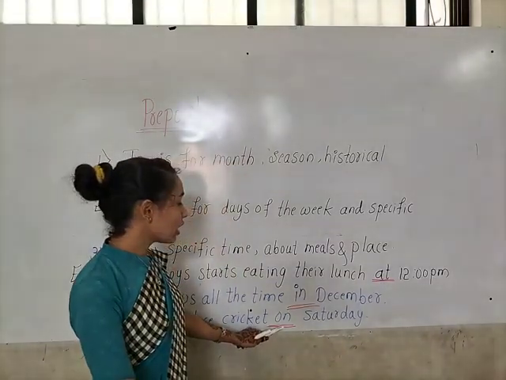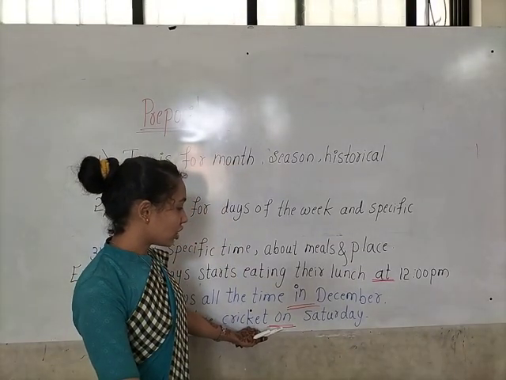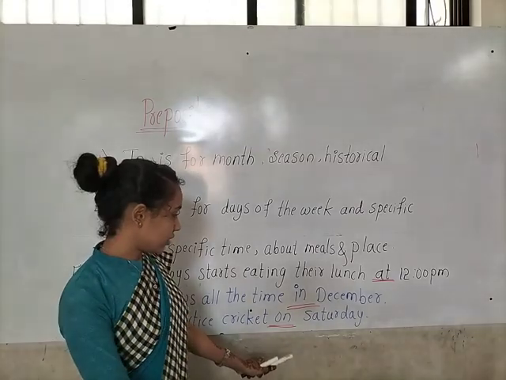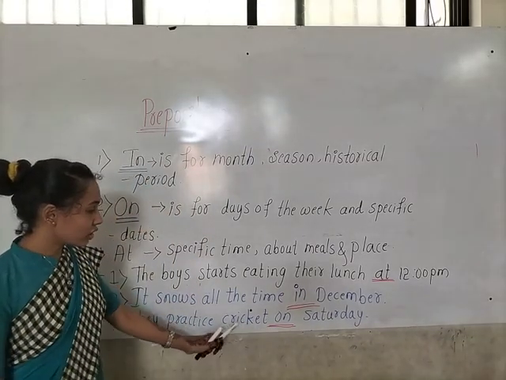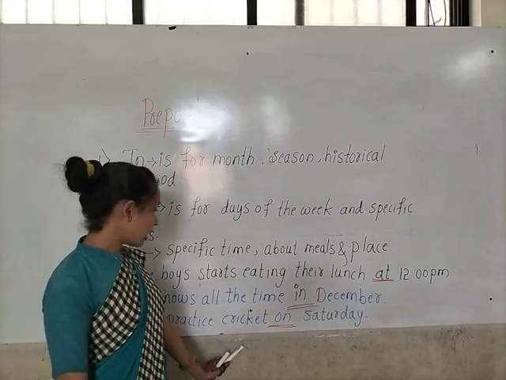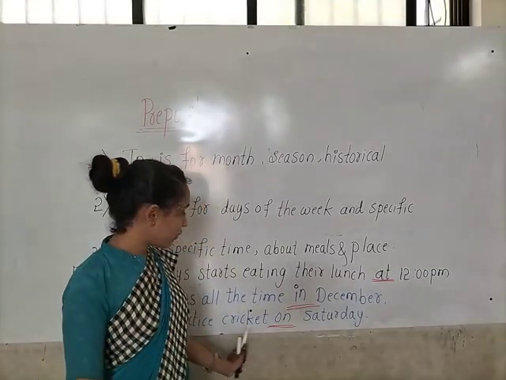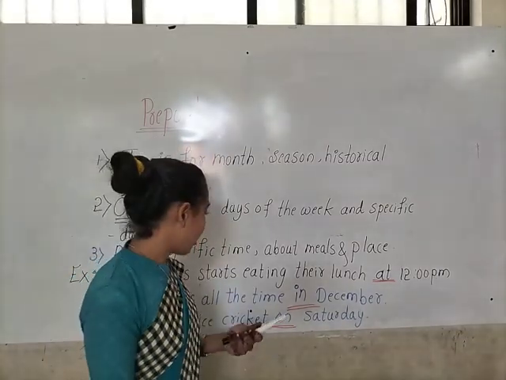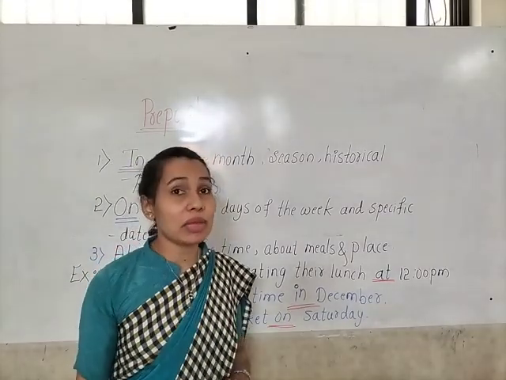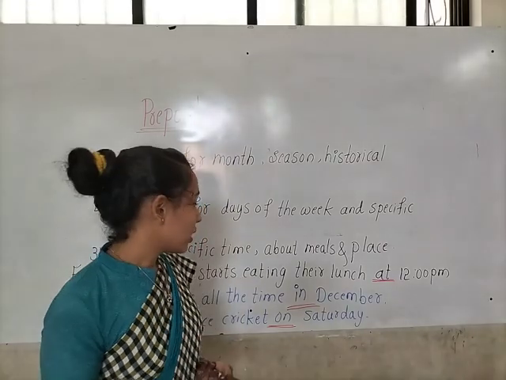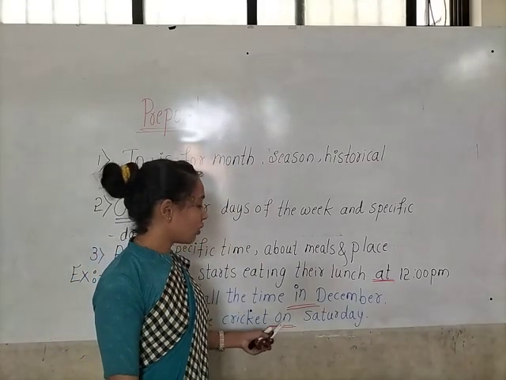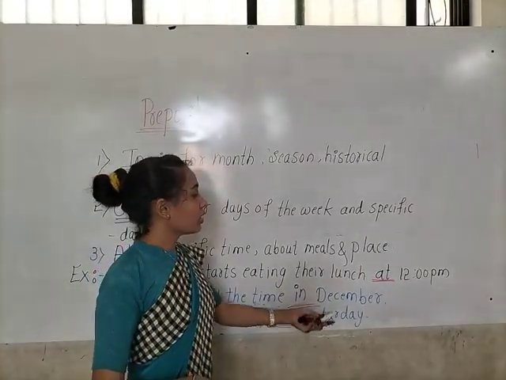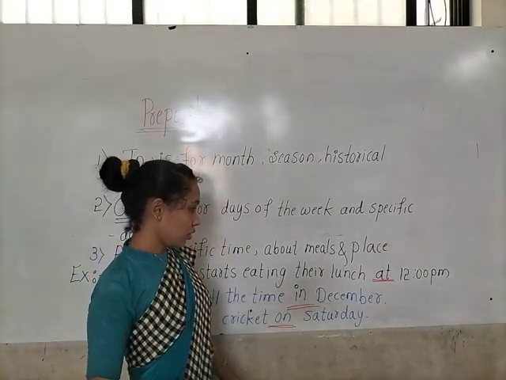So here on is the preposition that is showing the relationship between one thing with another thing. Here on is showing the relationship between cricket and Saturday. Prepositions are always used before nouns or pronouns. So here Saturday is the noun, naming word, name of the day. So Saturday is a noun here, December is a noun here. Okay children.